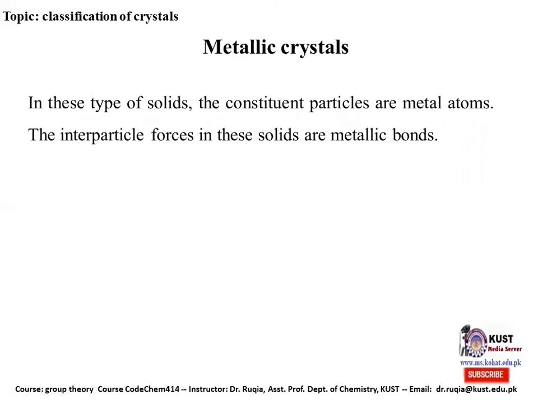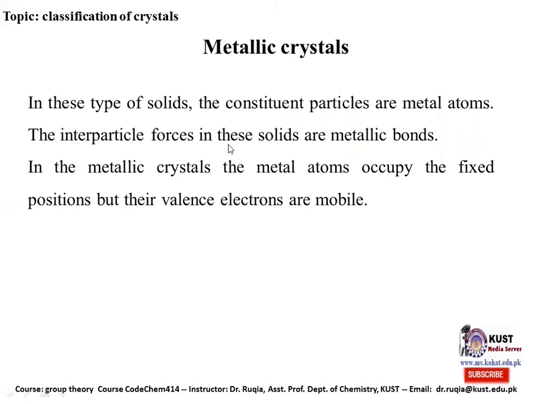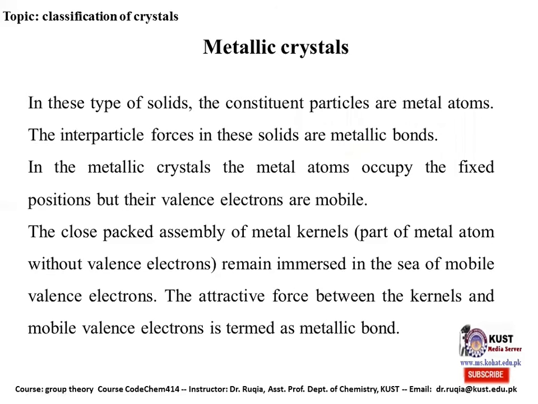Now the third type is the metallic crystals. In this type of solid, the constituent particles are metal atoms. The interparticle forces in these solids are metallic bonds. In metallic crystals, the metal atoms occupy fixed positions, but their valence electrons are mobile. In the close-packed assembly, the metal kernels, the part of the metal atom without valence electrons, remain immersed in the sea of mobile valence electrons. The attractive force between the kernels and the mobile valence electrons is termed the metallic bond.